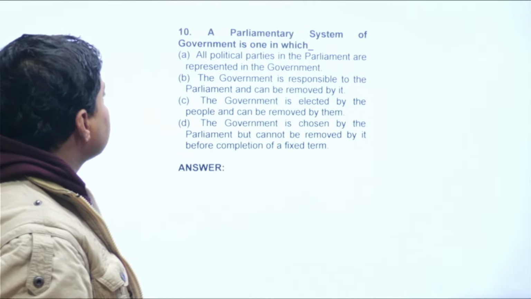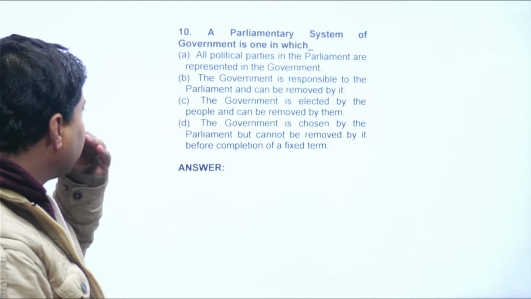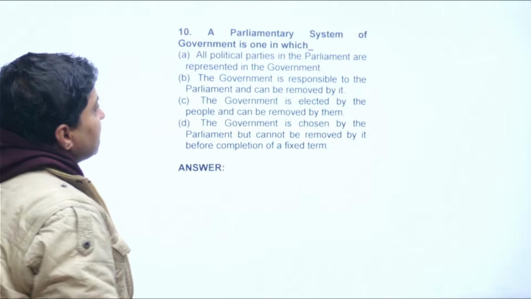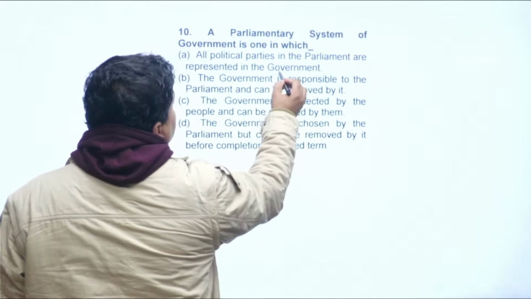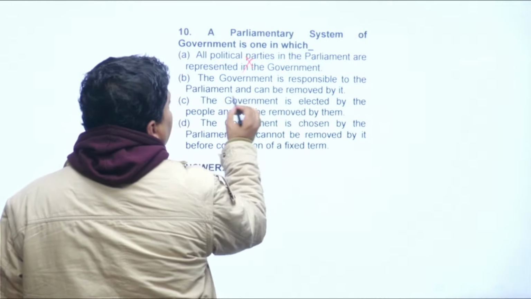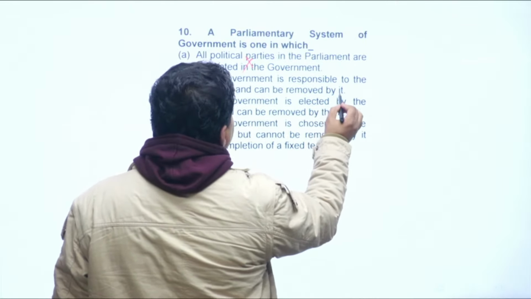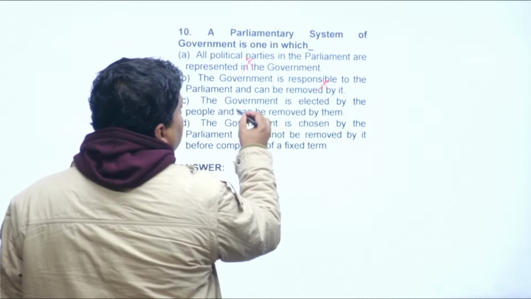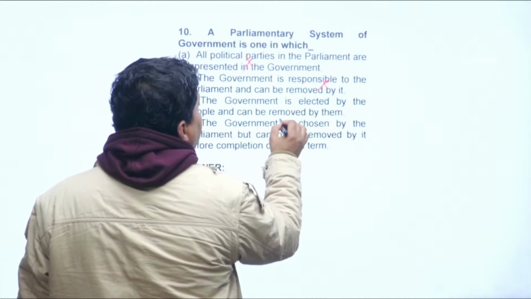A parliamentary system of government is one in which all political parties in the parliament are represented in the government. No. The government is responsible to the parliament and can be removed by it. No. The government is elected by the people and removed by them.